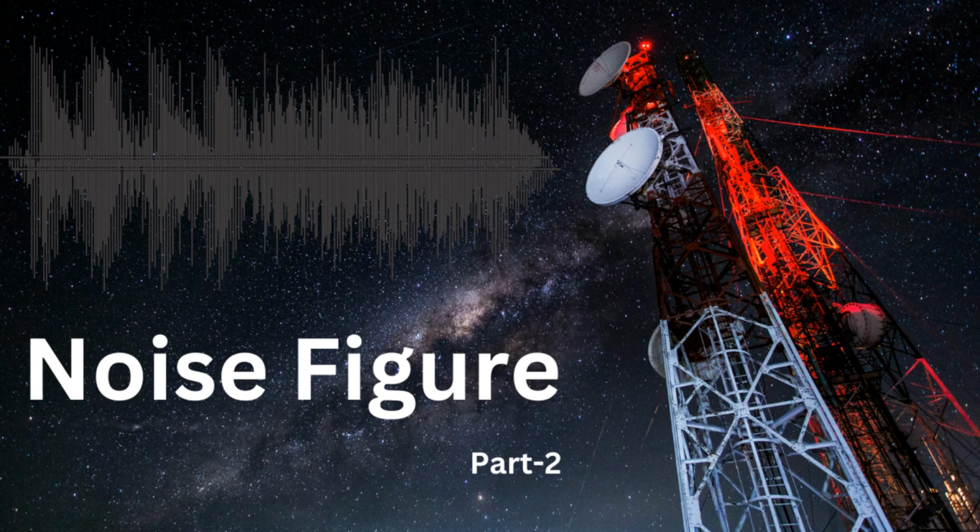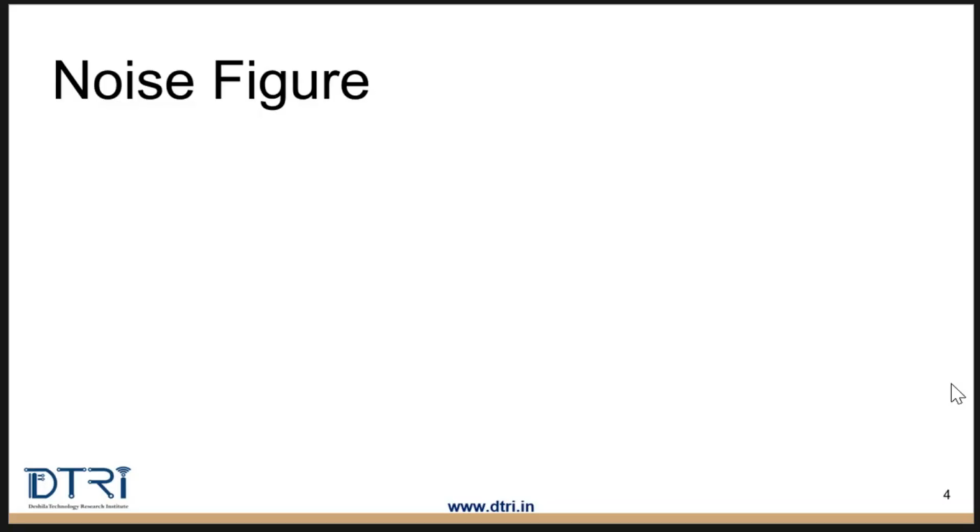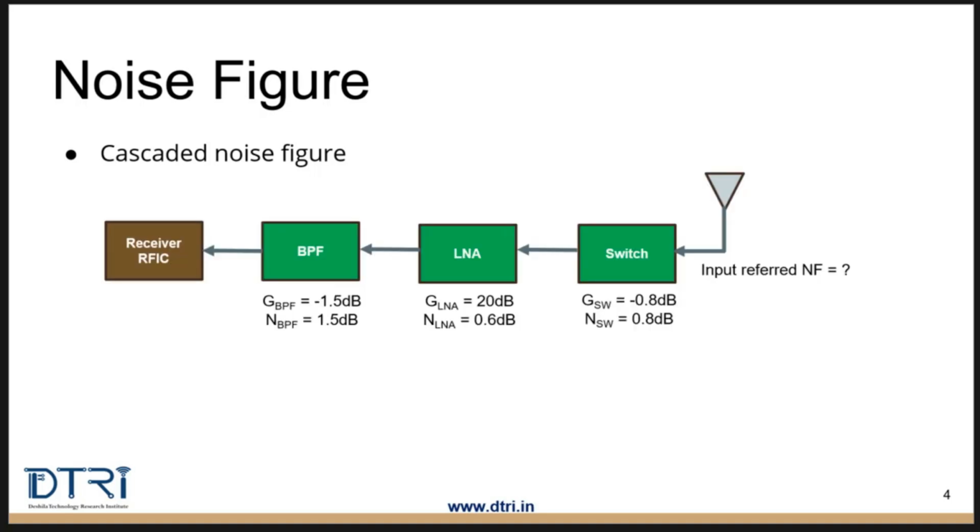This is the second part of the noise figure video. Noise figure, in the true sense, needs to be calculated for a cascaded system with many front-end components for a complex RF system. Say, for example, there is a receiver system with front-end components as shown here: an antenna, switch, LNA, bandpass filter, and finally a receiver RF IC.